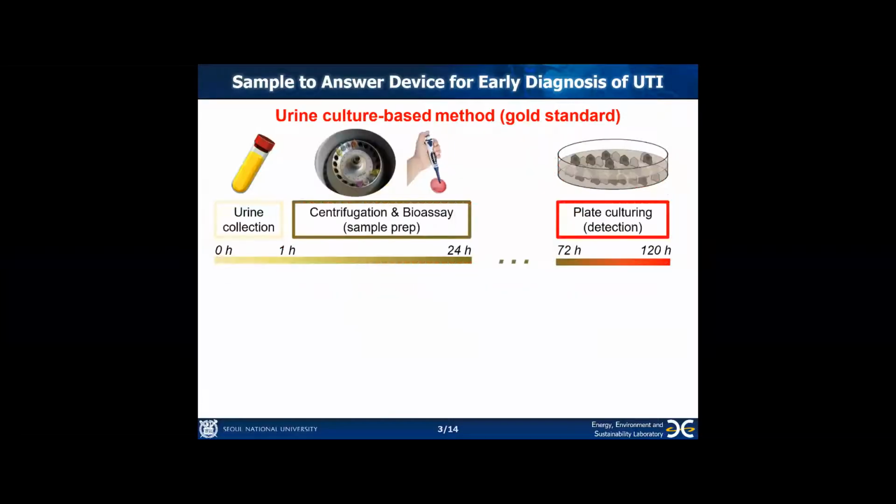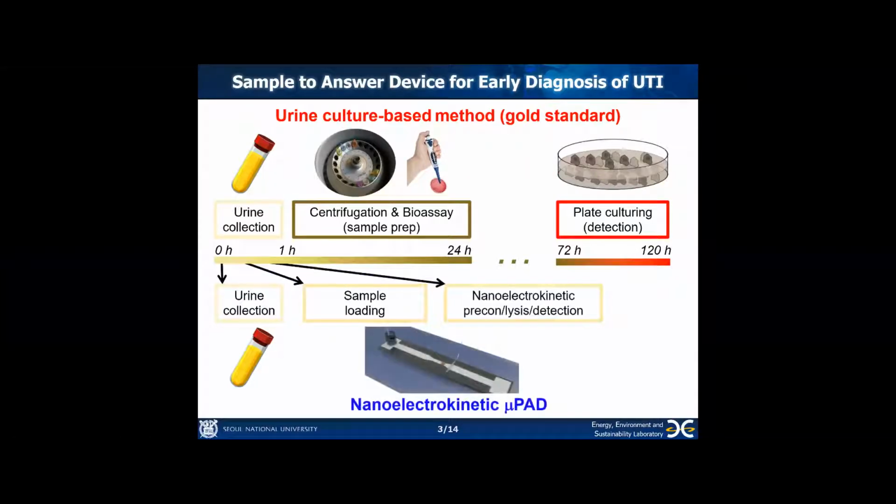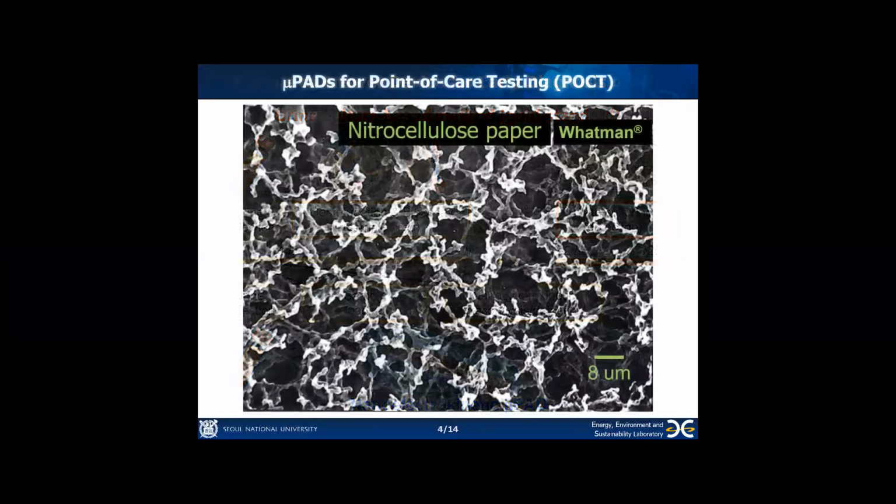In this study, we propose a nanoelectrokinetic micropaper-based analytical pad called Nanoelectrokinetic micropad for quantitatively tracing back the amount of bacteria in a short time. Using this sample-to-answer device, all we need to do is send one drop to the device.